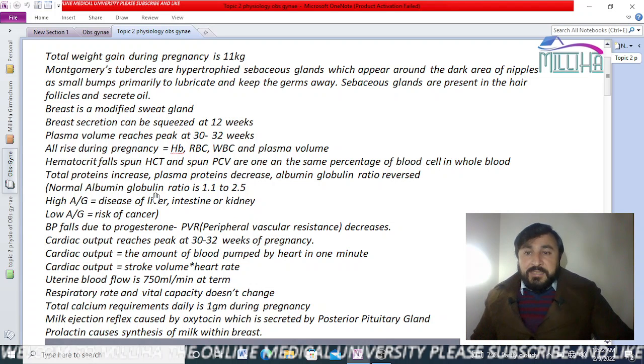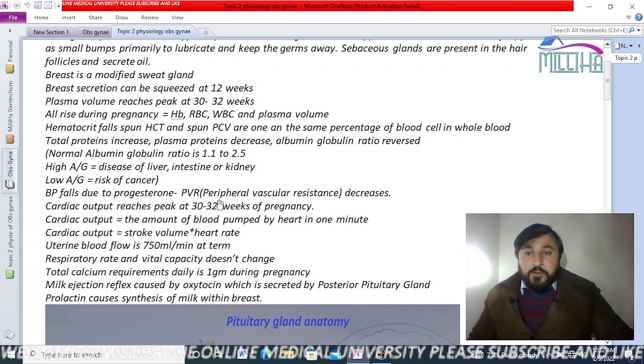Total protein increases, plasma protein decreases. Total proteins also increase, but the plasma proteins decrease. Albumin and globulin ratio reverse. Normal albumin globulin ratio is 1.1 to 2.5. A high albumin globulin ratio indicates diseases of the liver, intestine, and kidney.